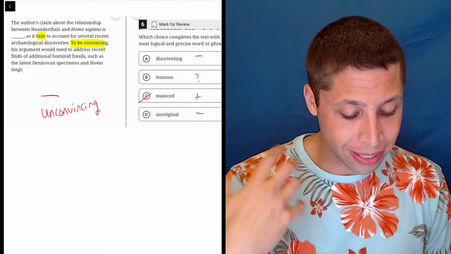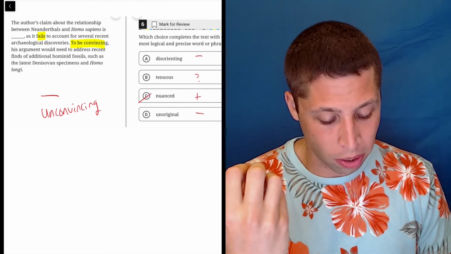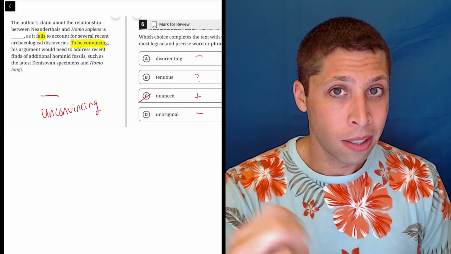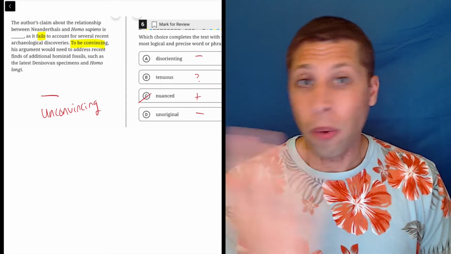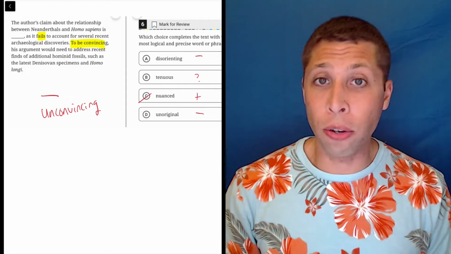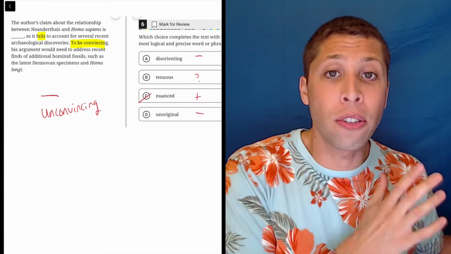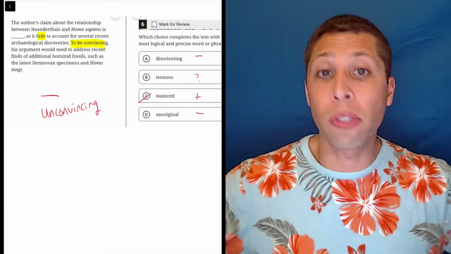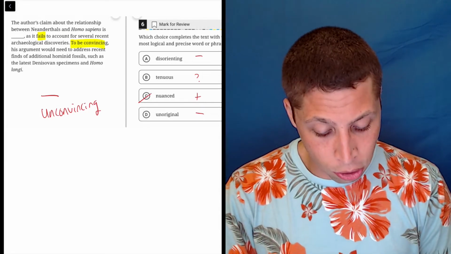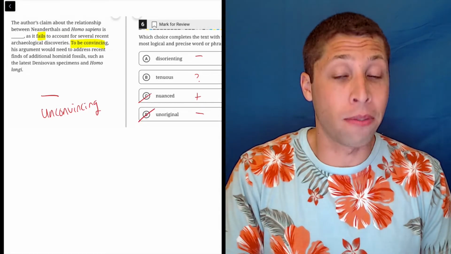But even if we don't know what tenuous means, we should know those other two words. Unoriginal just means not original. Whether something is original or not has nothing to do whether it's convincing or not, right? Being convinced of something has nothing to do with something's originality. These are just two separate types of adjectives. So that just doesn't fit.